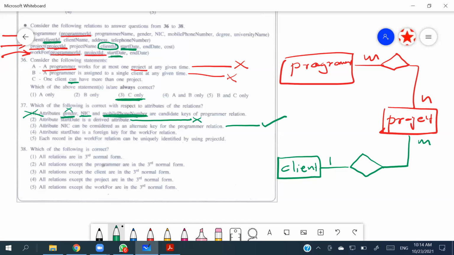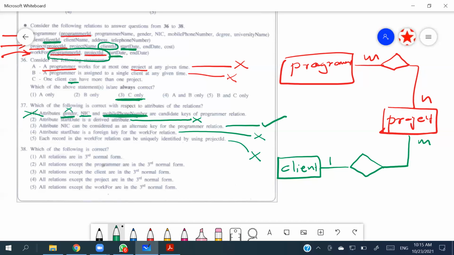Attribute start date is a foreign key for the work for relation. No. Foreign key, who can be the foreign key? A primary key of another table can be a foreign key in another relation. So start date is not a primary key in any relation, so it is not a foreign key. Each record in the work for relation can be uniquely identified by using project ID. No, not only by using project ID. We need both. So because of that, it is wrong. So the third one should be the answer. Got it?